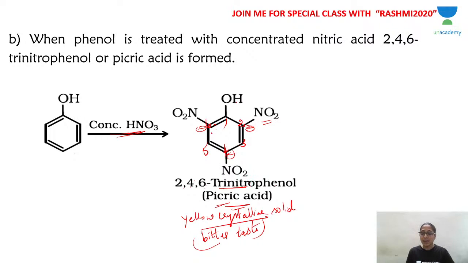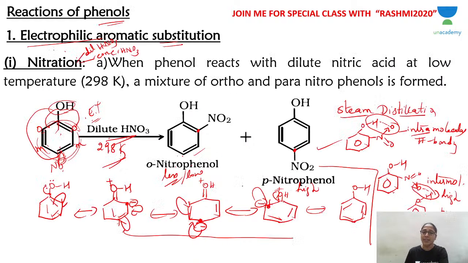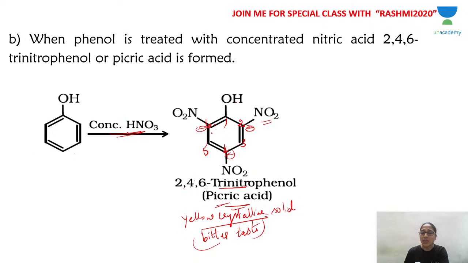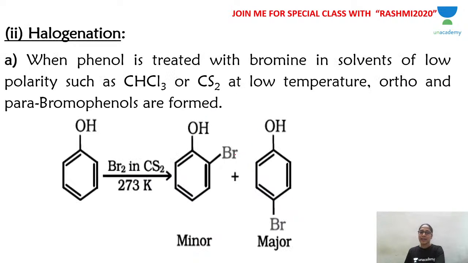Okay, that is with the nitric acid, nitration. Depending upon what kind of nitric acid you take: dilute means you get a mixture of ortho and paranitrophenol. If you take concentrated nitric acid, you get only one product, picric acid. That is nitration. The second electrophilic substitution reaction is halogenation.